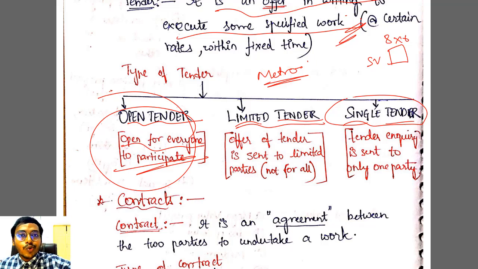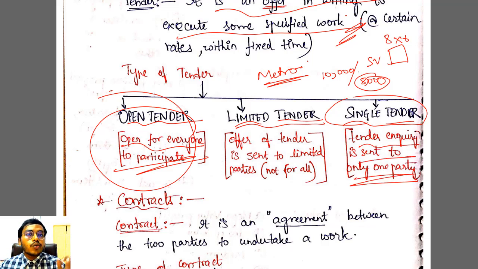You will go straight to a shop and ask, what is the price of this chair? He would say 10,000 rupees. You will tell him, I don't have that much budget. I have 8,000 rupees. This is my tender value. If you want to give, you give, or else I am not buying. It is a tender inquiry sent to only one party. You are going to one shop and giving this tender inquiry to only one person. I hope you got this point, right?